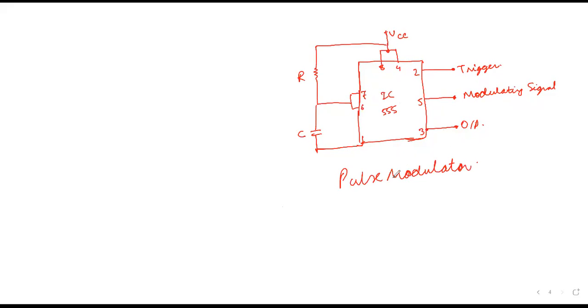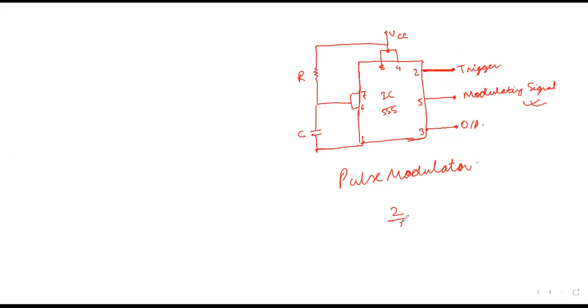Here it is a pulse modulator, which is nothing but a monostable multivibrator with input as a modulating signal. This input modulating signal will be applied at the control voltage. So this will control the voltage. Based on the value of the signal, it is adjusted from 2/3 of VCC.